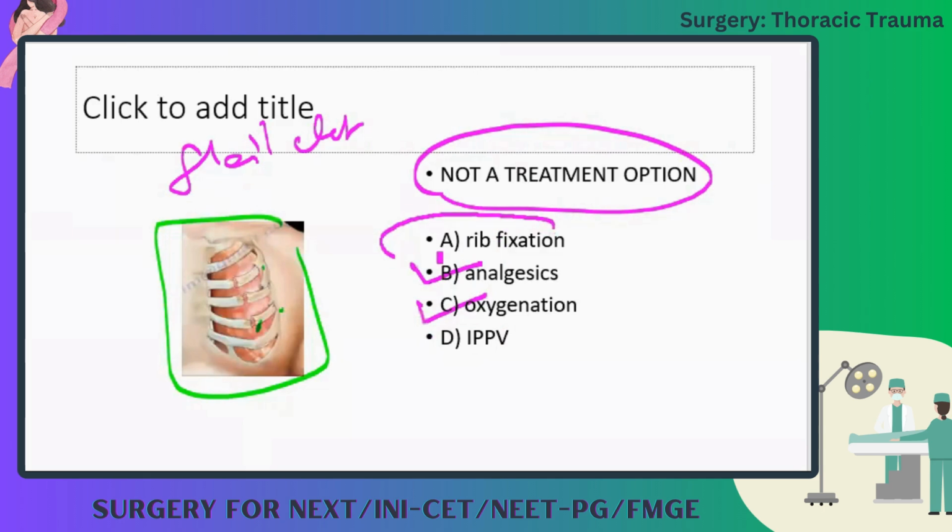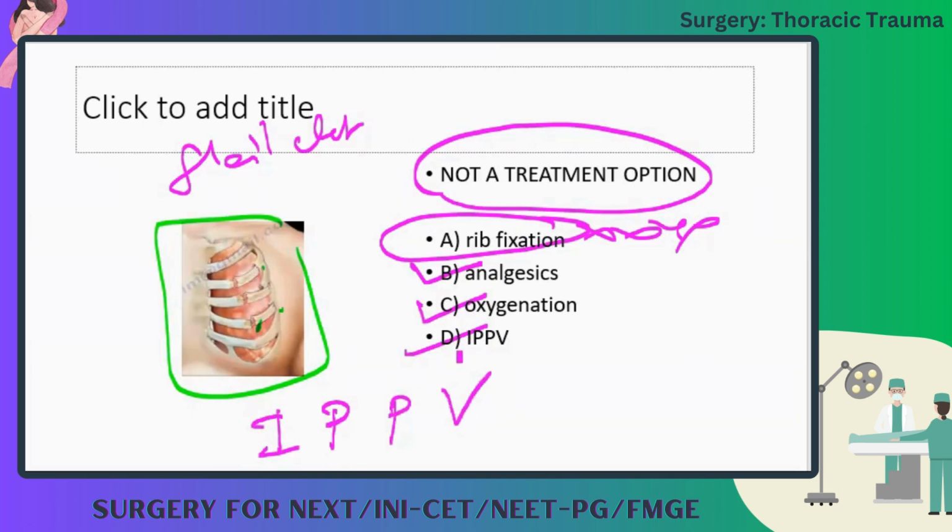And there is no role of rib fixation. There is no need to fix the ribs. Just give IPPV. IPPV is nothing but intermittent positive pressure ventilation. Just put a tube inside, that is an endotracheal tube, and give positive pressure ventilation. You give high pressures of oxygen. That will be enough, no need to open the chest and do a manual fixation of the ribs. So rib fixation is not necessary. It is not a treatment option in flail chest. Remember, this is also an important MCQ. Rib fixation is not necessary. Just give positive pressure, the problem will settle on its own, and the rib fractures will heal on their own.